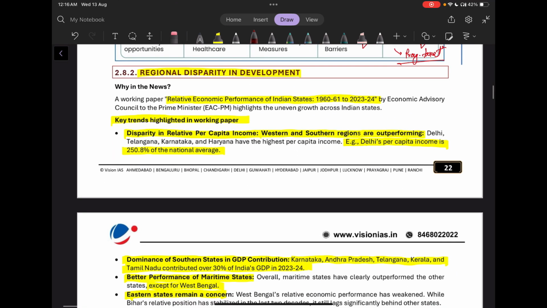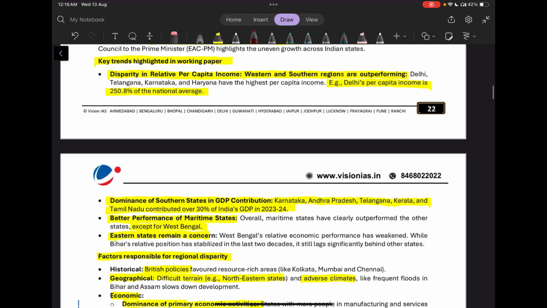Then we also have regional disparities in development. So there was a working paper titled Relative Economic Performance of Indian States. So it highlighted that there is a disparity in relative per capita income. Western and southern regions are outperforming. For example, Delhi's per capita income is 250.8% of the national average.